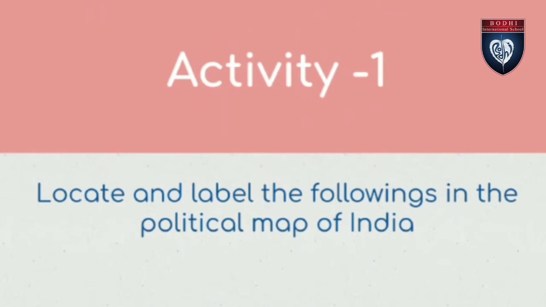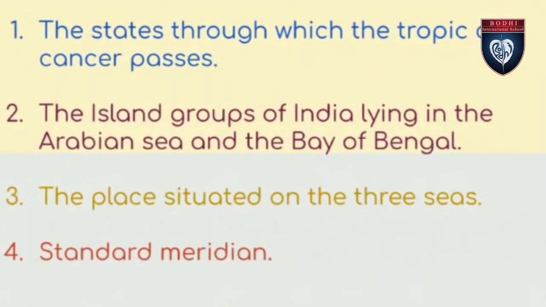Activity number 1. Locate and label the following in the political map of India. For this activity, you have to point out the following things in a political map of India. First, find the 8 states through which the Tropic of Cancer passes. Second, the group of islands in the Arabian Sea and Bay of Bengal. Third, the place situated on the 3 seas. Fourth, standard meridian.